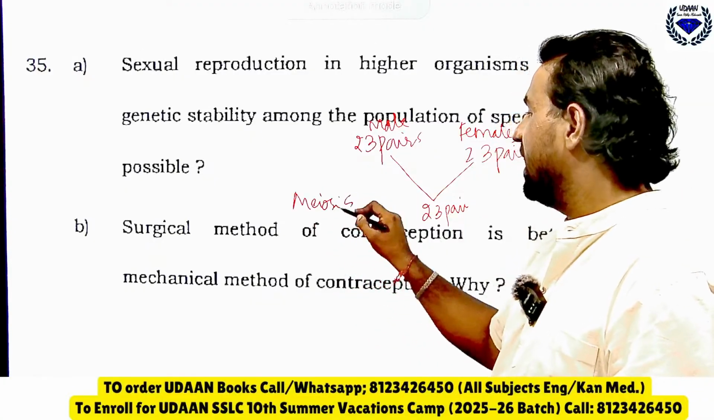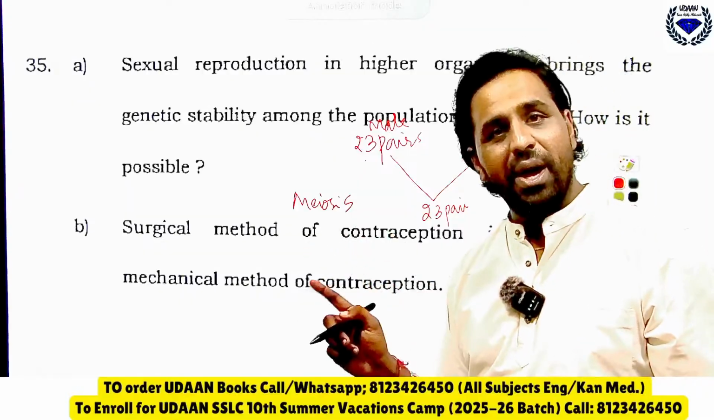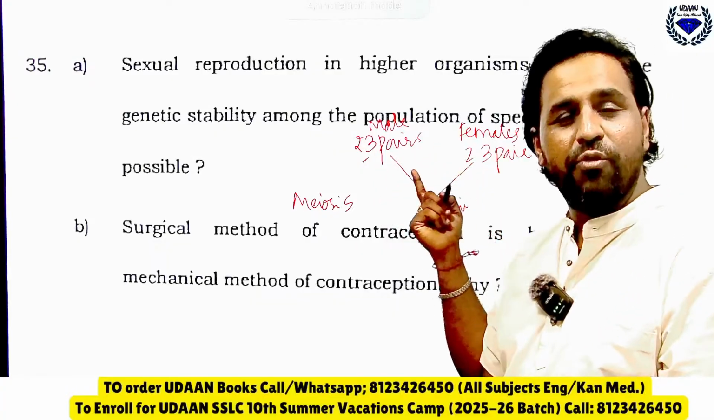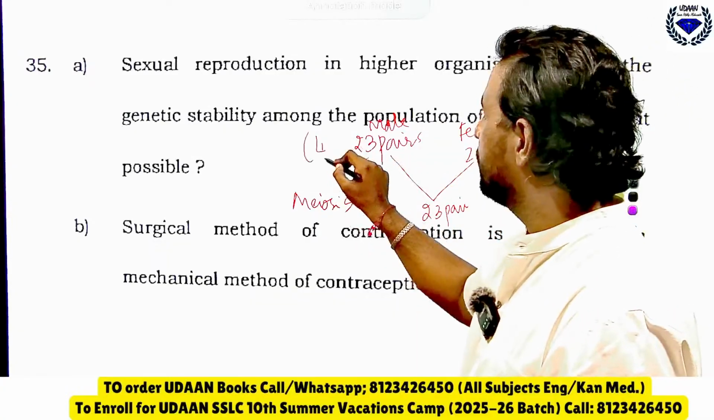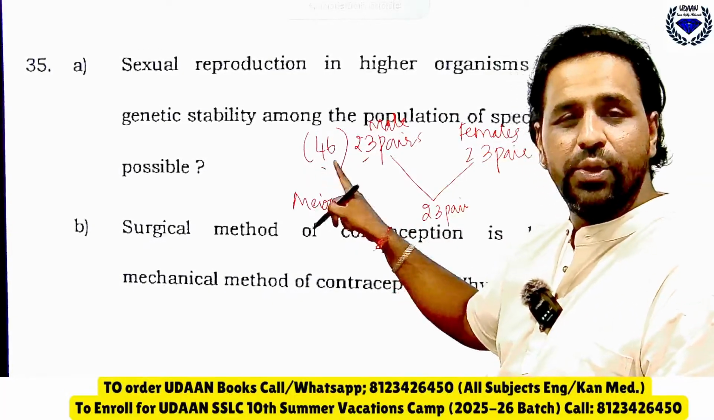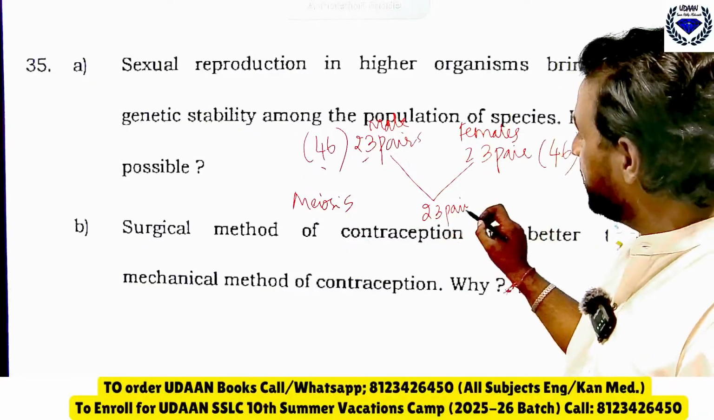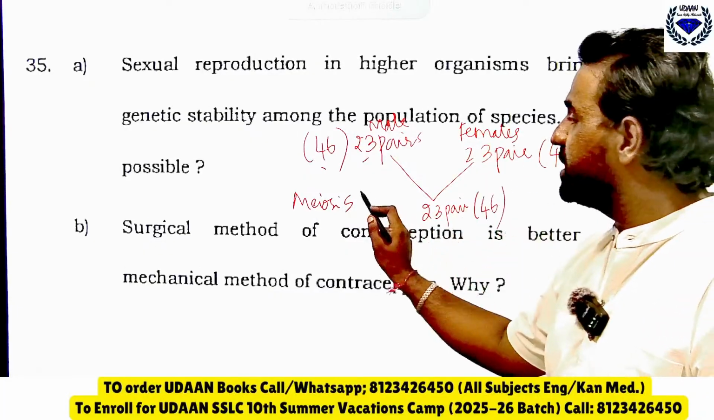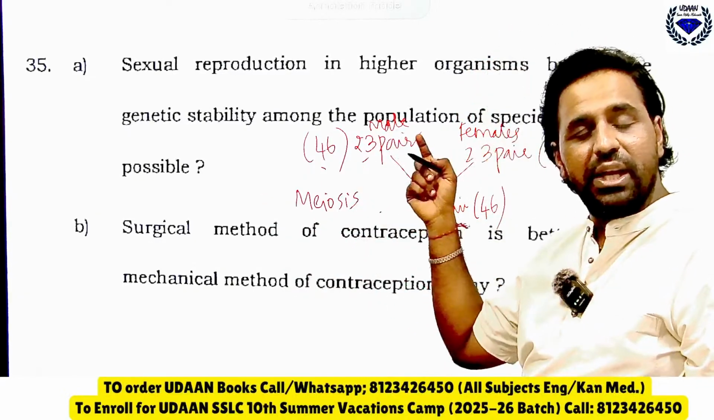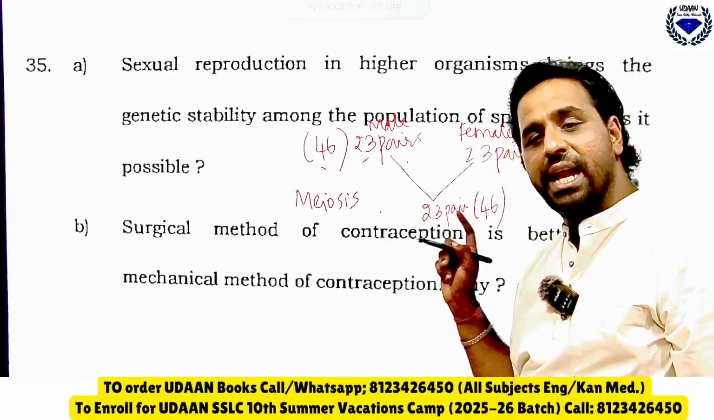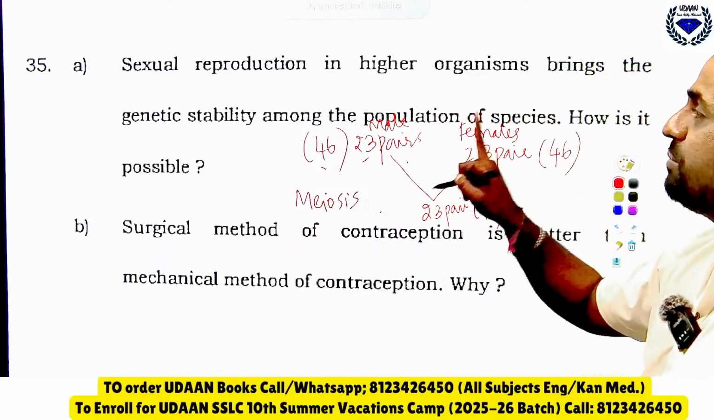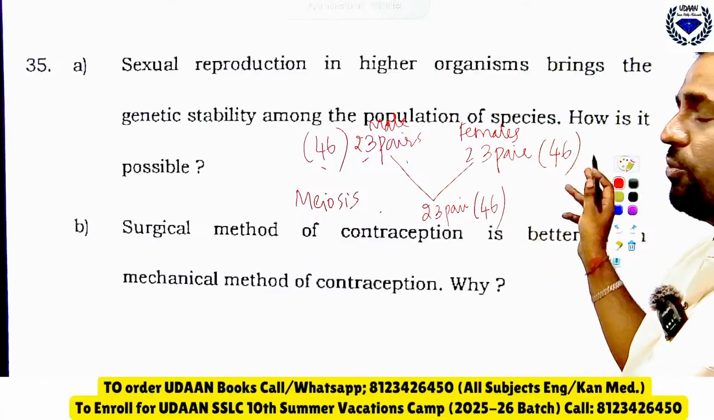So what happens here, tell me: actually 46 pairs should come, but in the baby what happens, haploid, theirs is 23. So 23 from father will give and 23 mother will give, due to which again the baby will have only 46 only. It is because of meiosis. So meiosis is one where only half the number of chromosomes from both mother and father will be given to the baby, due to which sexual reproduction in higher organisms brings genetic stability among the population of species.